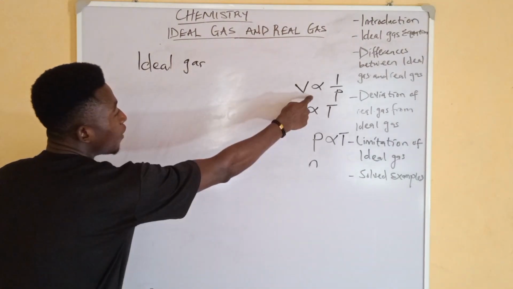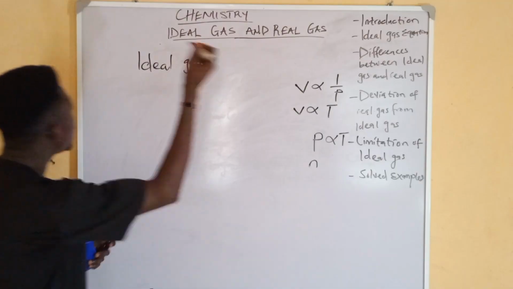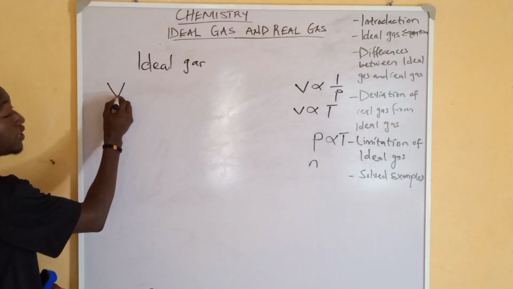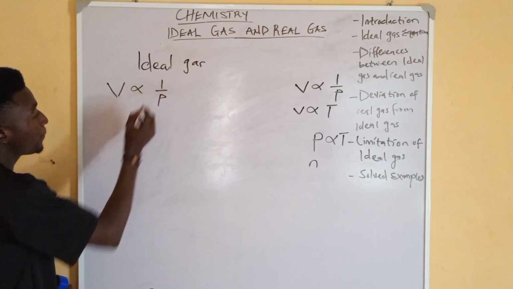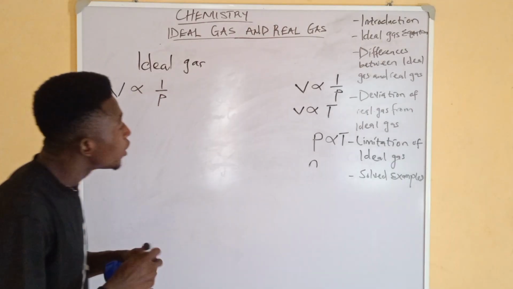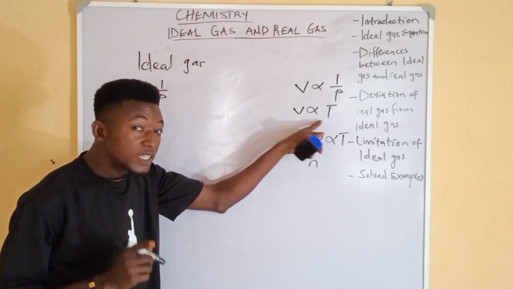All right, so we start from Boyle's law. Boyle's law says V is inversely proportional to 1 over P, isn't it? Now, Charles' law says V is directly proportional to T. Is that clear?